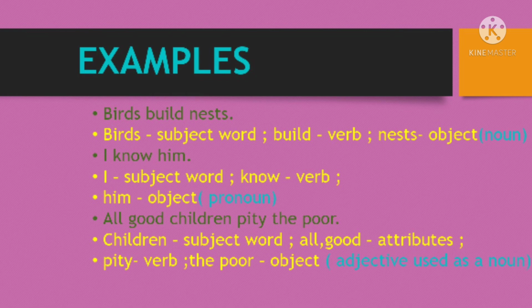Next, if you take the next one, I know him. So I is the subject word, know is the verb, and him is the object, and it's a pronoun. If you take the third example, all good children pity the poor. So children is a subject word, all and good are attributes, pity is the verb, and poor is the object. And here poor is an adjective, and it's used as a noun.